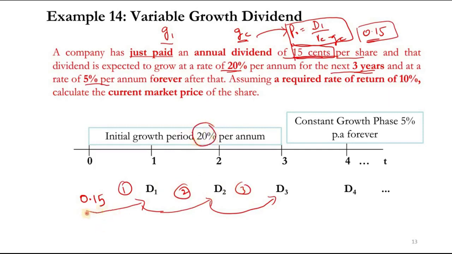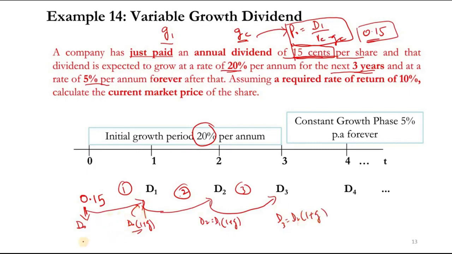So this is D naught. How do we get D1? D1 is equal to D naught times (1 plus G). How do we get D2? D2 is equal to D1 times (1 plus G). And D3 is equal to D2 times (1 plus G).